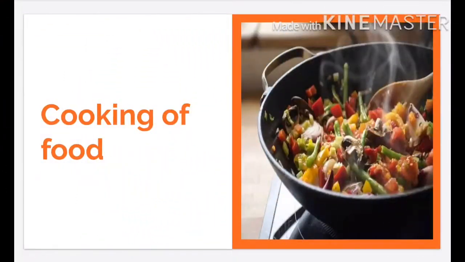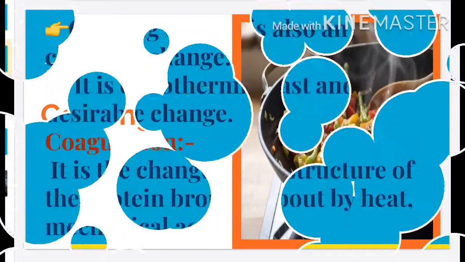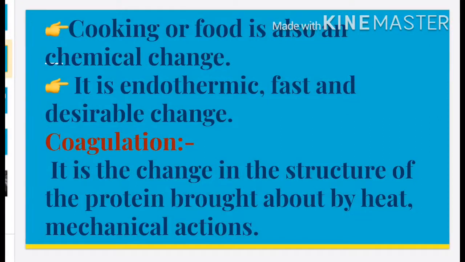So next change is cooking of food. So cooking of food is also a chemical change. This is endothermic, fast and also a desirable change, because we desire a cooked food, not a uncooked food. And next point is coagulation. What is coagulation? It is the change in the structure of the protein brought about by heat and mechanical actions.